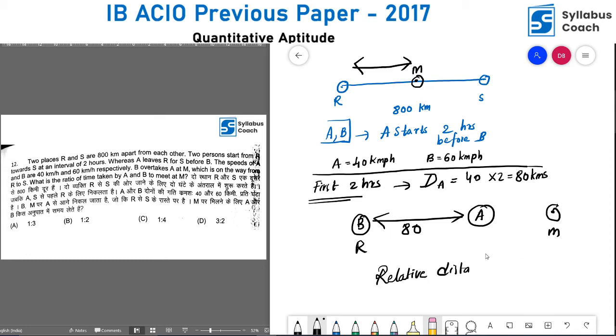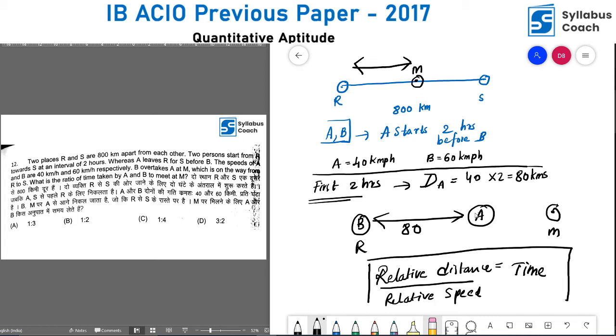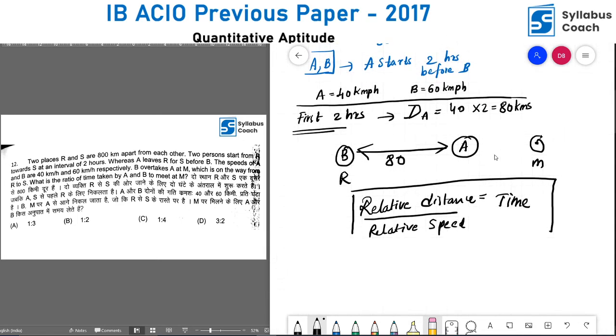In this case, the relative distance divided by the relative speed gives me the time taken by B to reach A, and that's the point M which we are supposed to find. So what is the relative distance here, students? It is 80 kilometers. And what is the relative speed? As both are traveling in the same direction, it is velocity of B minus velocity of A, which is 80 kilometers by 60 minus 40. So this gives me 4 hours.